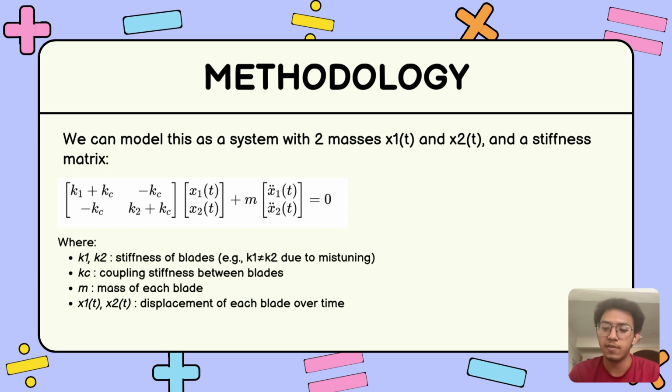We also have a stiffness matrix that includes K1 and K2, the stiffness of each blade, and they might be slightly different due to mistuning. Kc is the coupling stiffness, which is how tightly the blades interact with each other. M is the mass of each blade. The matrix equation represents how all these forces interact. It's essentially Newton's second law for this vibrating system: force equals mass times acceleration.